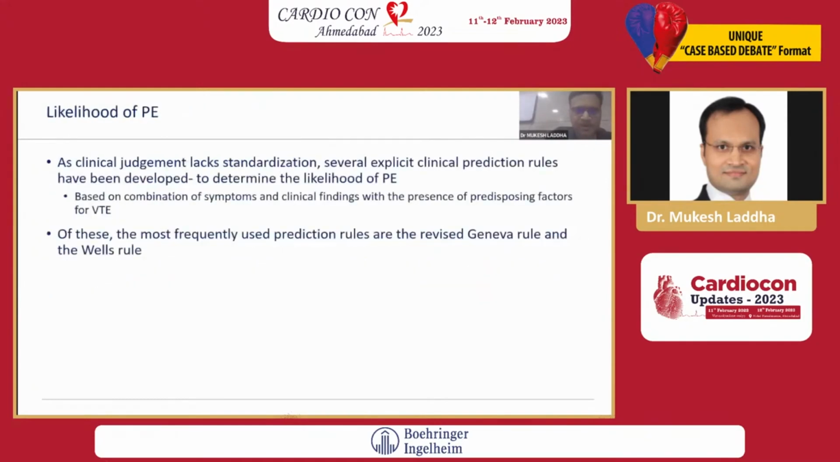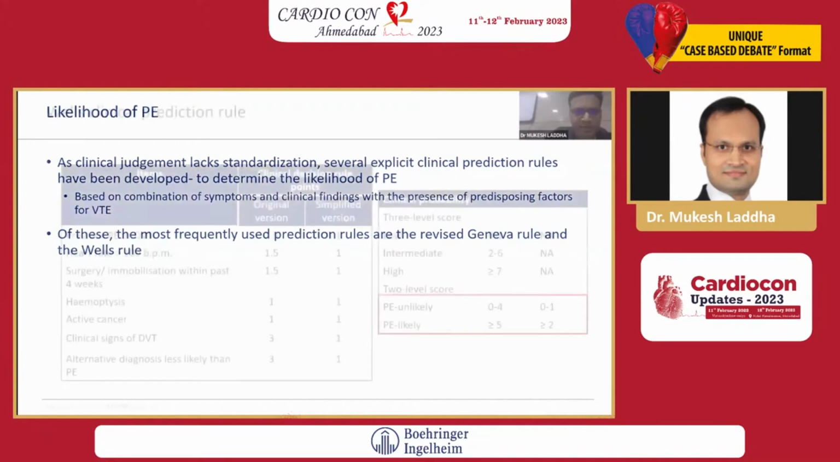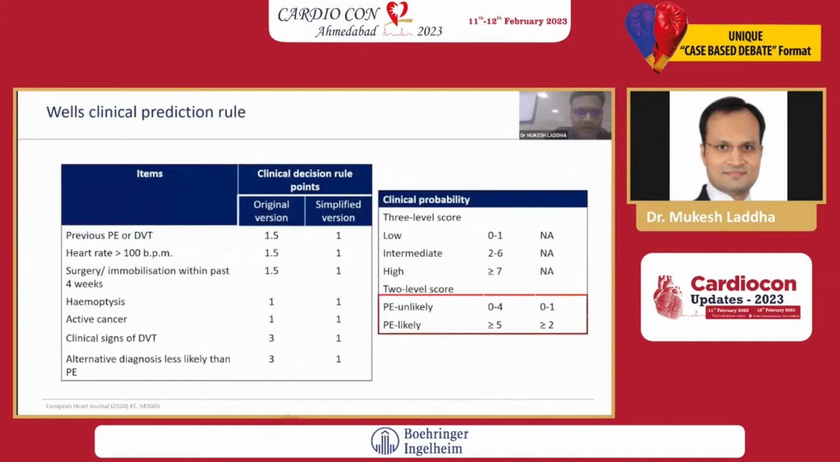And sometimes when you are suspecting, not sure about the pulmonary embolism, there are certain criteria like Geneva rules and the Wells rule that may help in diagnosis or in suspicion of pulmonary embolism. In Wells score, there are certain points like history of previous PE, heart rate more than 100, surgery in the last 4 weeks, hemoptysis, active cancer, signs of DVT, and there should not be any alternative diagnosis of PE. And each point, if it is present, is given one score, and if that scores more than 2, then there is high risk of pulmonary embolism.